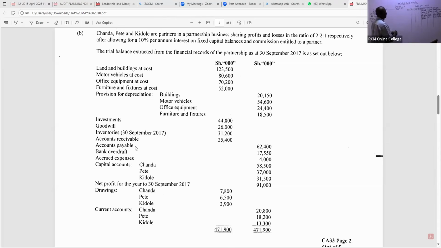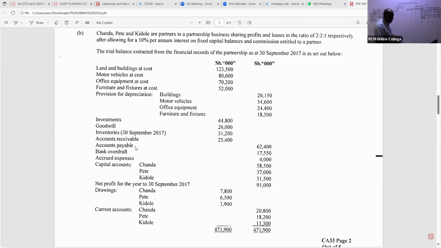So I'll only come and credit here. Payables. So we have here payables. Payables, how much? I can see there, they are 62 something, right? So we have here 62,400. Do we have any other liabilities that you can see there, ladies and gentlemen?